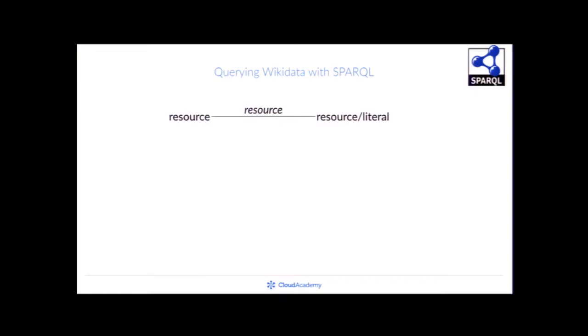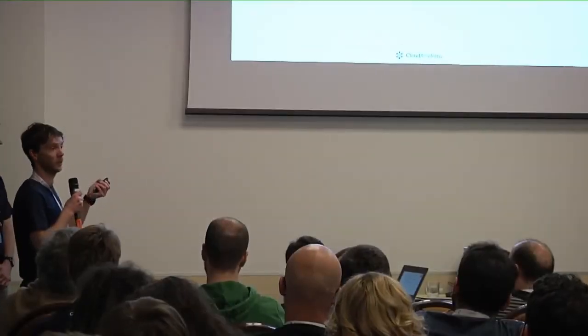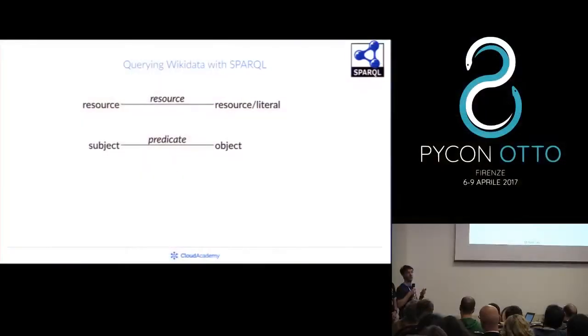Every piece of information that you find in Wikipedia can be seen as a resource, which is linked to another resource, or more generally a literal, through another resource. Everything in Wikipedia basically is a resource. For example, you can have these triples where you have a subject, you have an object, and you have a predicate that makes this subject match with the object.